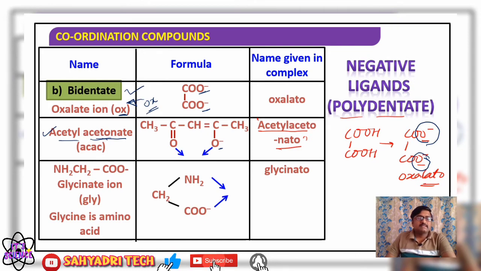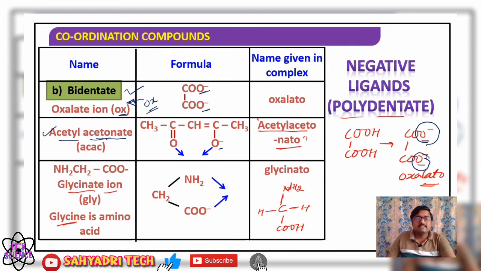Then the next example is glycine. Glycine is an amino acid, so glycinate ion. The structure of glycine: carbon is tetravalent, it makes one bond with NH2, so NH2, CH2, COOH. So glycine is an amino acid.